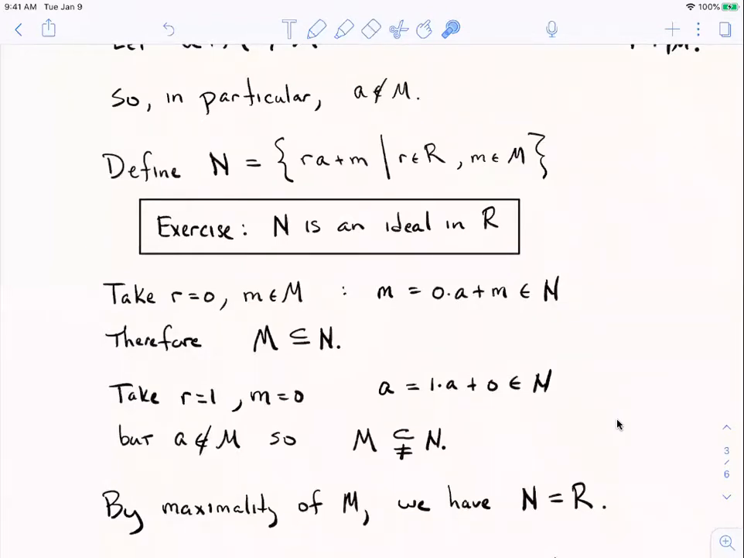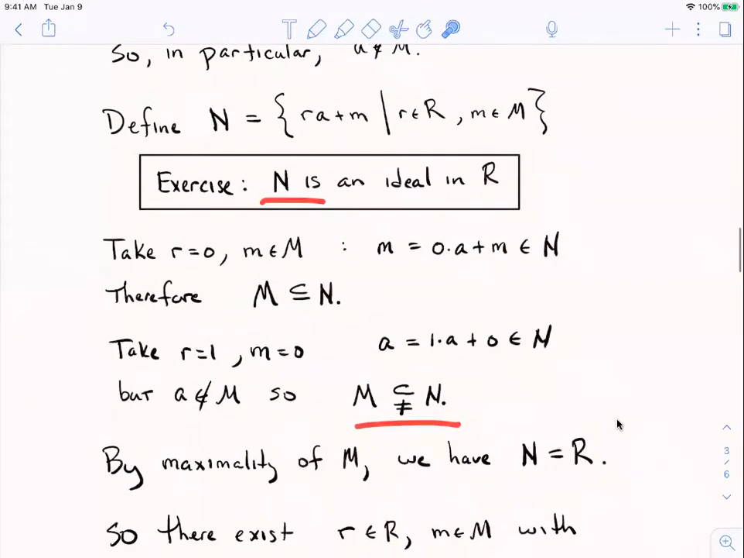Well, M is a maximal ideal by hypothesis. We assumed M was maximal. So if you found some ideal, and you're going to prove N is an ideal that properly contains M, that ideal has to be the whole ring. A maximal ideal, I'll say it again, is not properly contained in any proper ideal. So this N is properly containing M. It has to be improper.